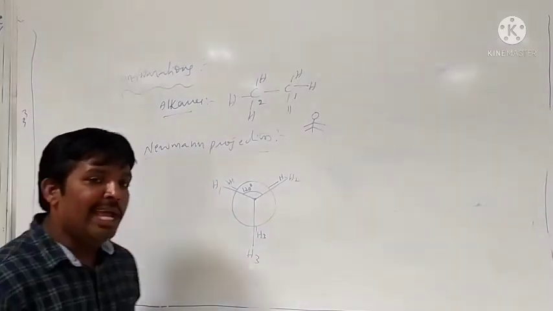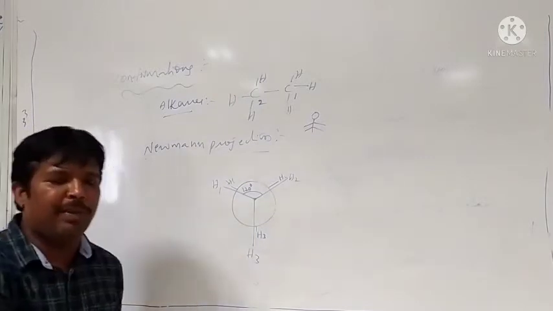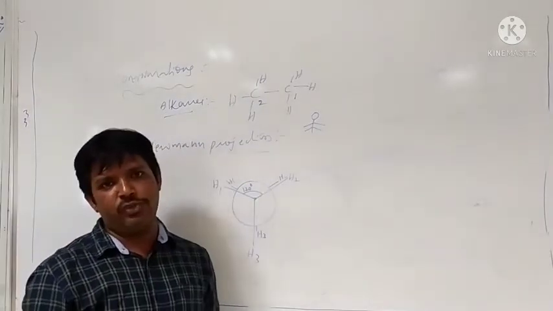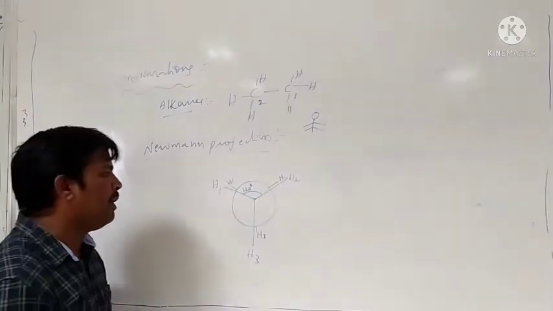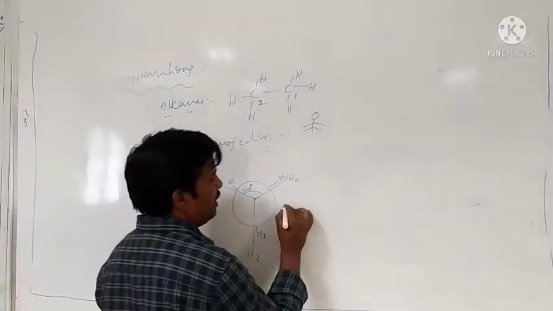Therefore, generally in alkanes we observe an infinite number of conformations. Let's see some other examples.